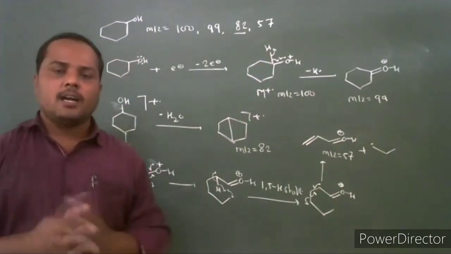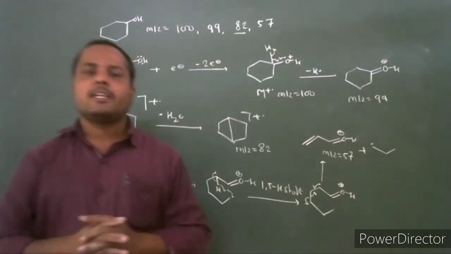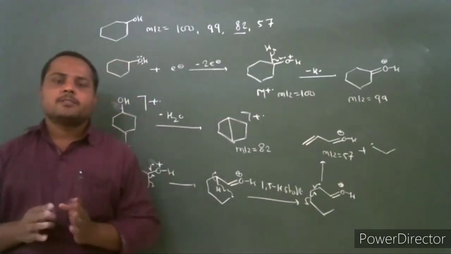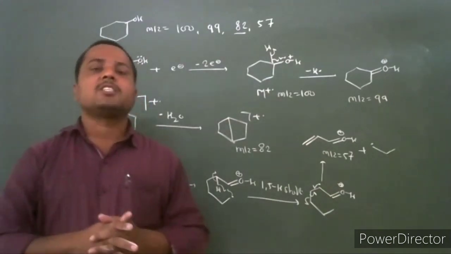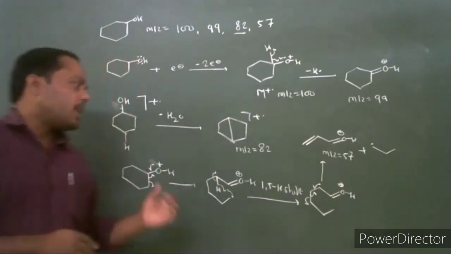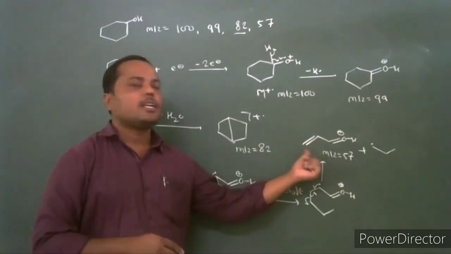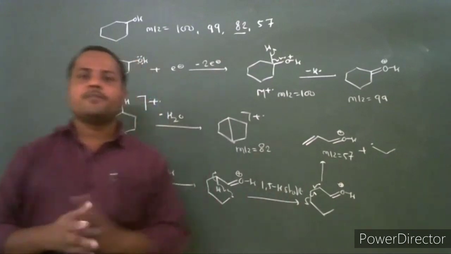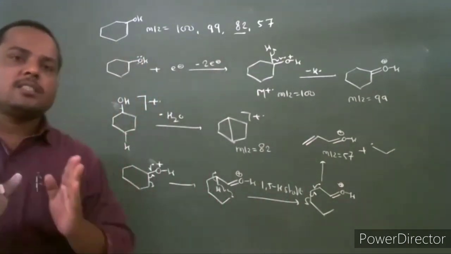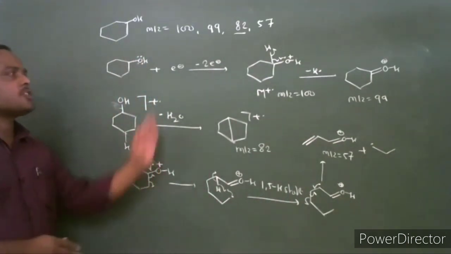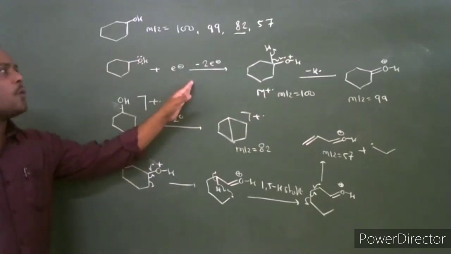Every cyclic alcohol compound with more than 4 carbons generally undergoes this alpha cleavage and 1,5 shift and gives the acylium ion fragment. Its mass to charge ratio is 57. These are the three modes of fragmentation for the cyclic alcohol.